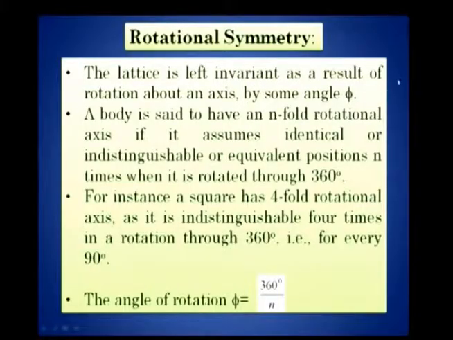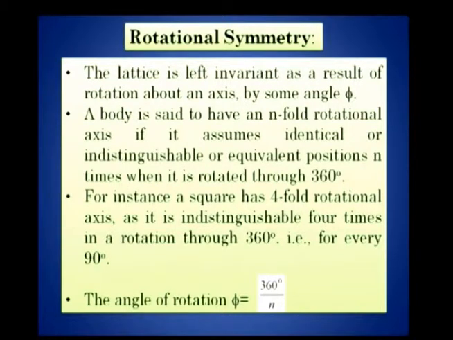A rotation operation, as I told you, is an operation when a body is rotated about a particular axis. Through what angle can it be rotated? After the rotation is over, it has to go back to an identical configuration. The lattice is left invariant as a result of rotation about an axis by some angle phi, right. Now, what is phi? A body is said to have an n-fold rotational axis if it assumes identical or indistinguishable or equivalent configurations or positions n times when it is rotated through 360 degrees, right.